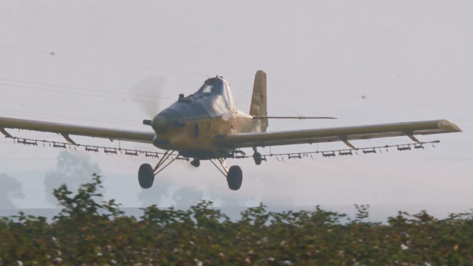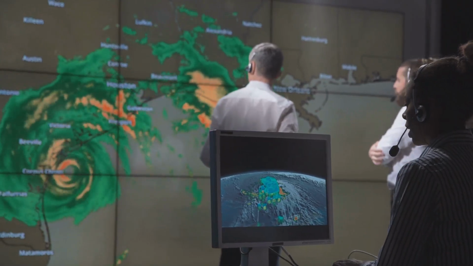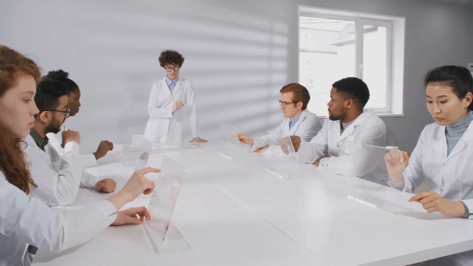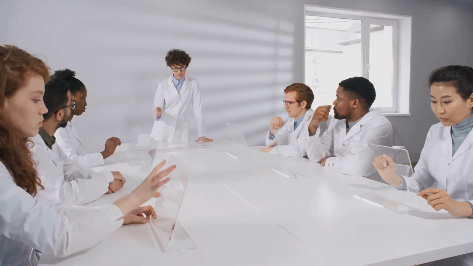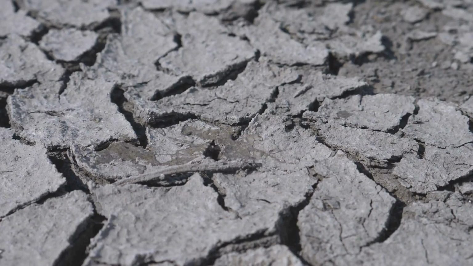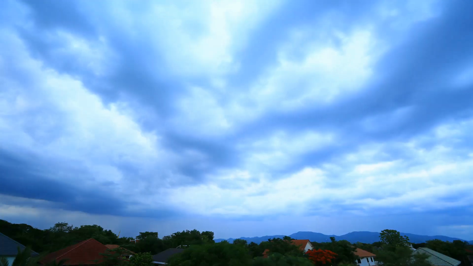Initial results were promising. However, the science behind cloud seeding was, and still is, complex. Debate continues regarding its effectiveness and long-term impacts. The potential benefits for drought-stricken regions and water resource management spurred further research and development.